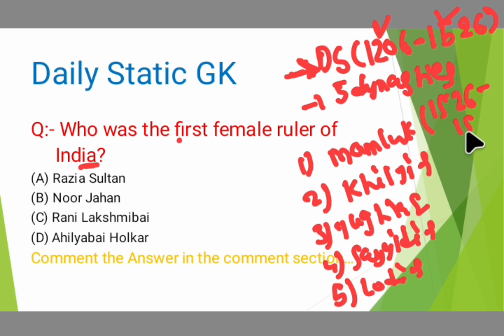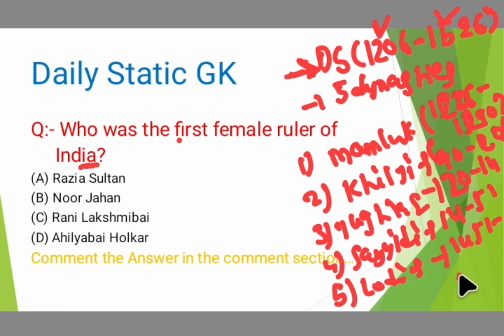Mamluks ruled from 1206 to 1290, Khiljis from 1290 to 1320, Tughlaqs from 1320 to 1414, Sayyids from 1414 to 1451, and Lodhis from 1451 to 1526.